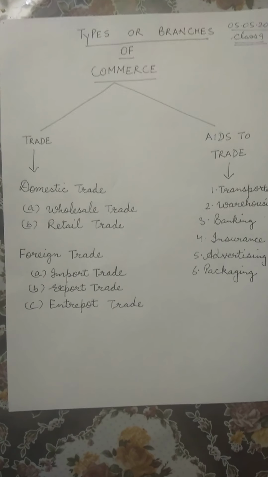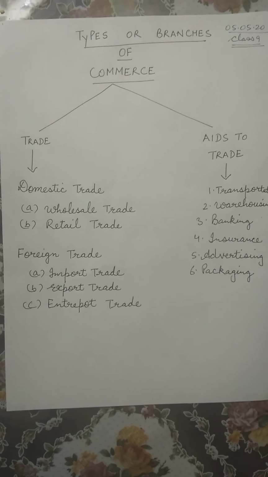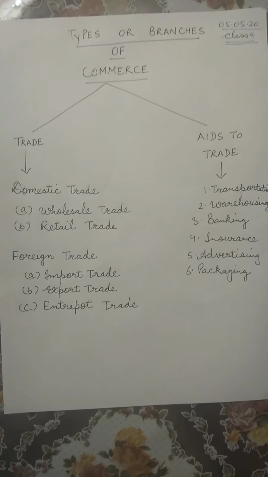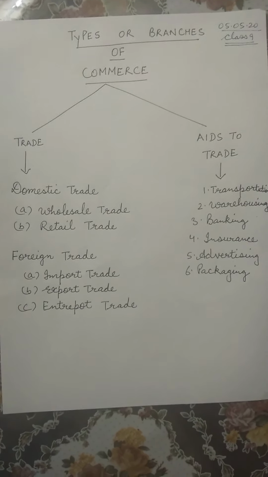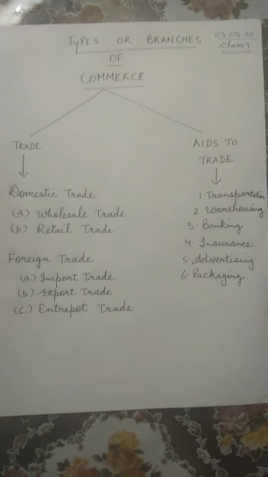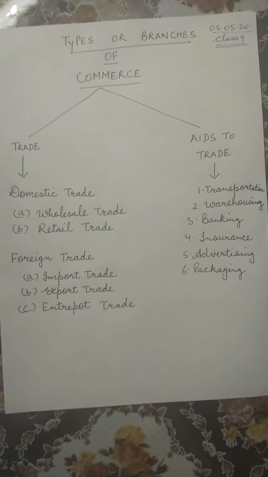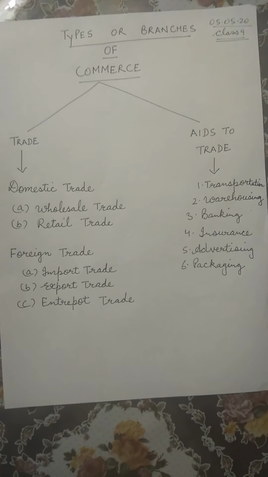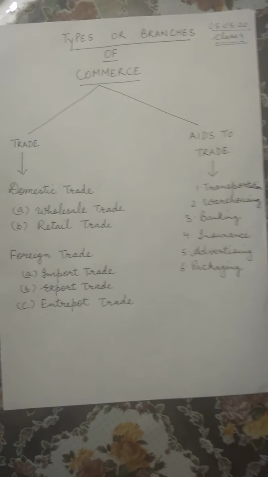There is an exchange of woolen cloths between Chandigarh and Ludhiana. So it is trade because it is done with the purpose of earning money. And it is domestic trade because both the states are part of the same country, that is India.